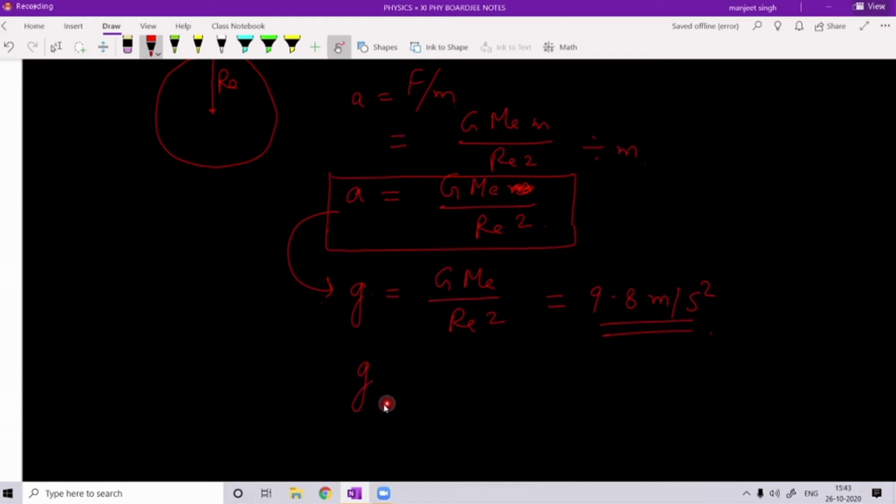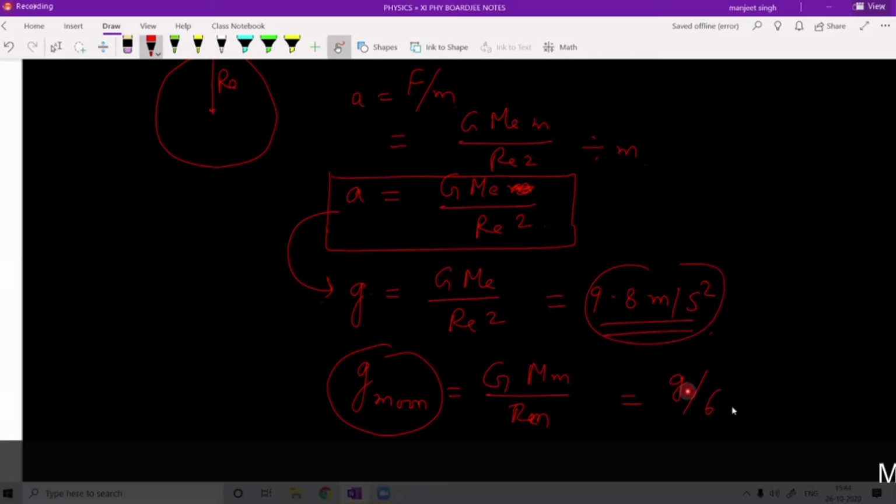Suppose you want to calculate the value of g on moon. So in this formula what will you put? You will put the value of G, mass of the moon and radius of the moon. Then you will get the gravitational acceleration on the moon. Calculations have been done and this comes out to be g by 6. Whatever the gravitational acceleration on the earth, 1 by 6th of that is found on the moon.